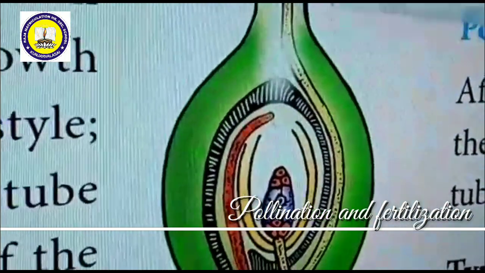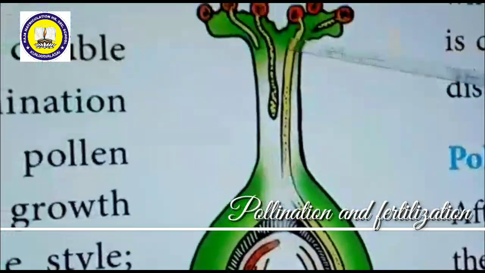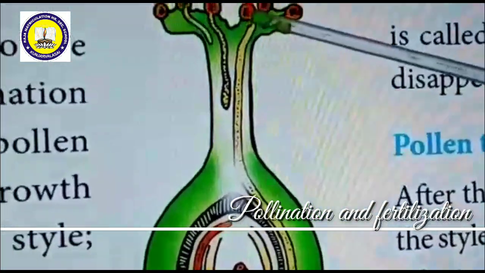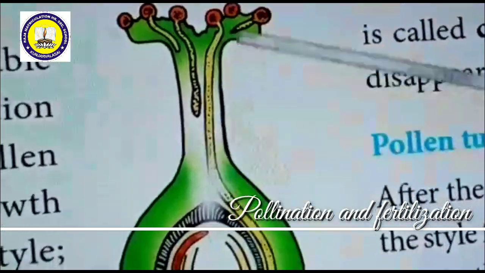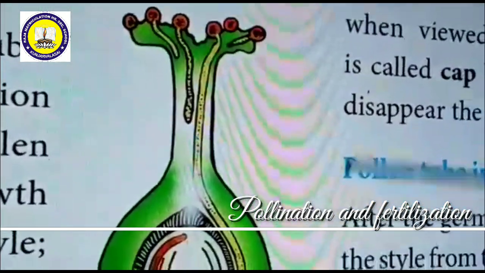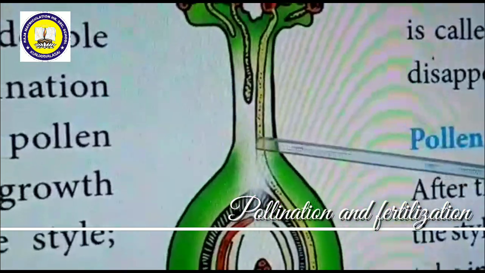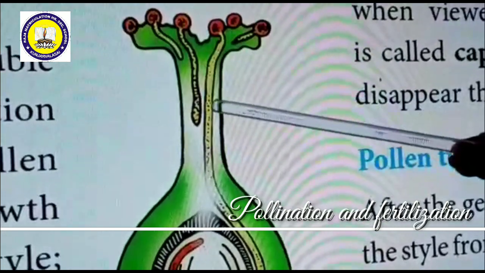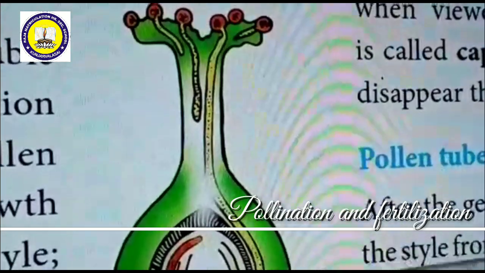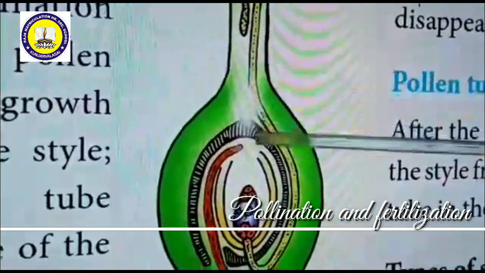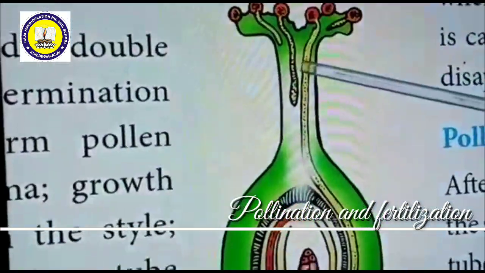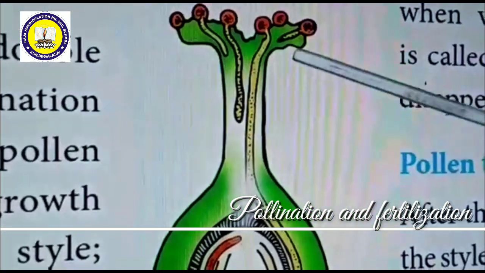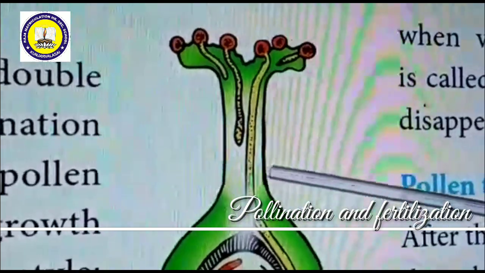The style is of three different types. Sometimes the style is very hollow, an empty space, so the pollen tube can enter very freely. In monocot plants, the style is a hollow tube or open style. In dicot plants, the style becomes very hard, that means it is closed, so the pollen tube has to penetrate through it. Some other plants have a semi-solid style, neither hollow nor solid, intermediate between the two. So three different types of style might be there.